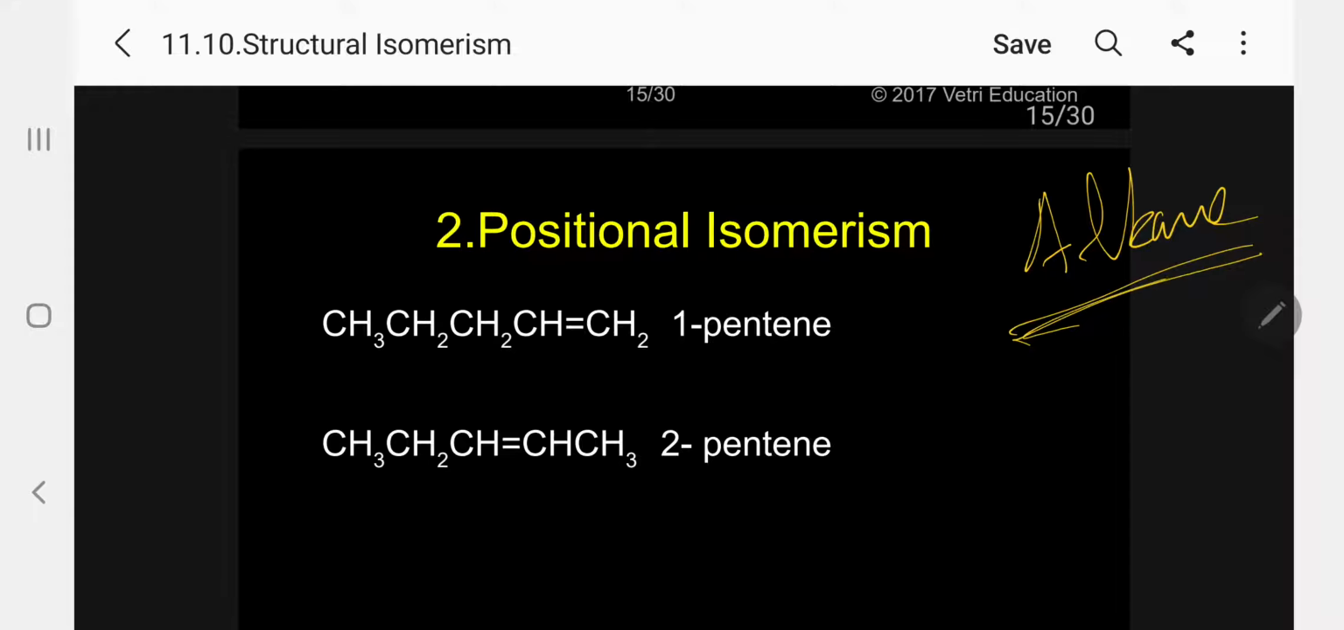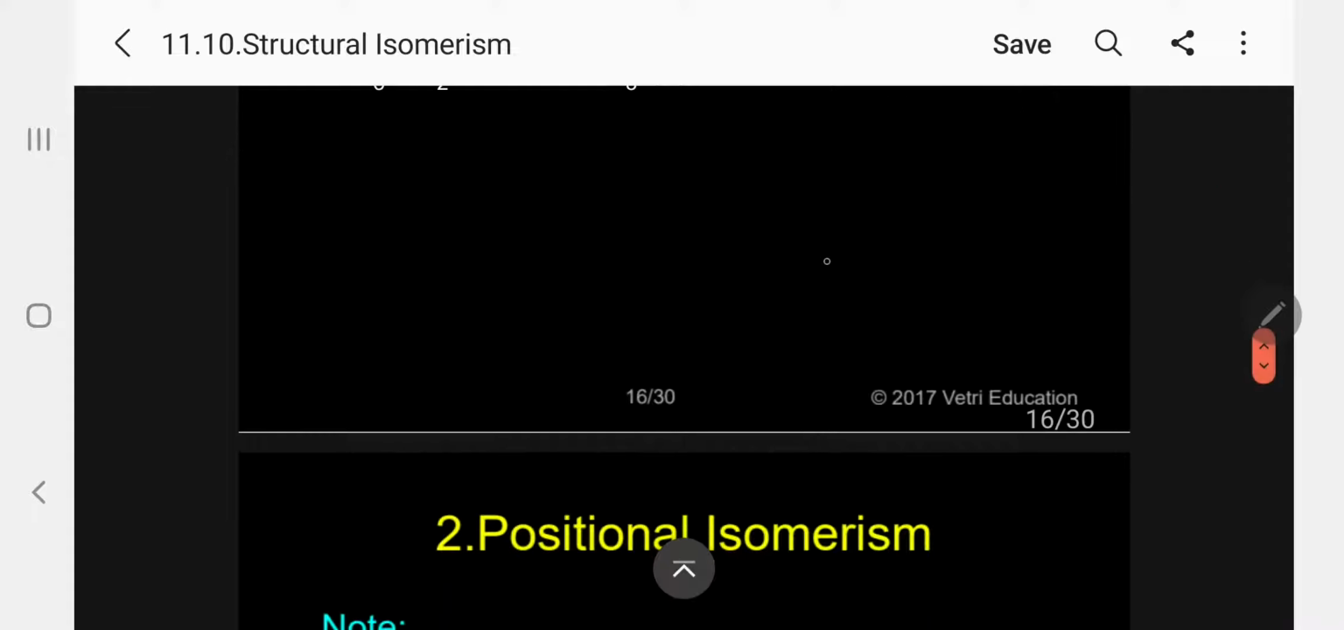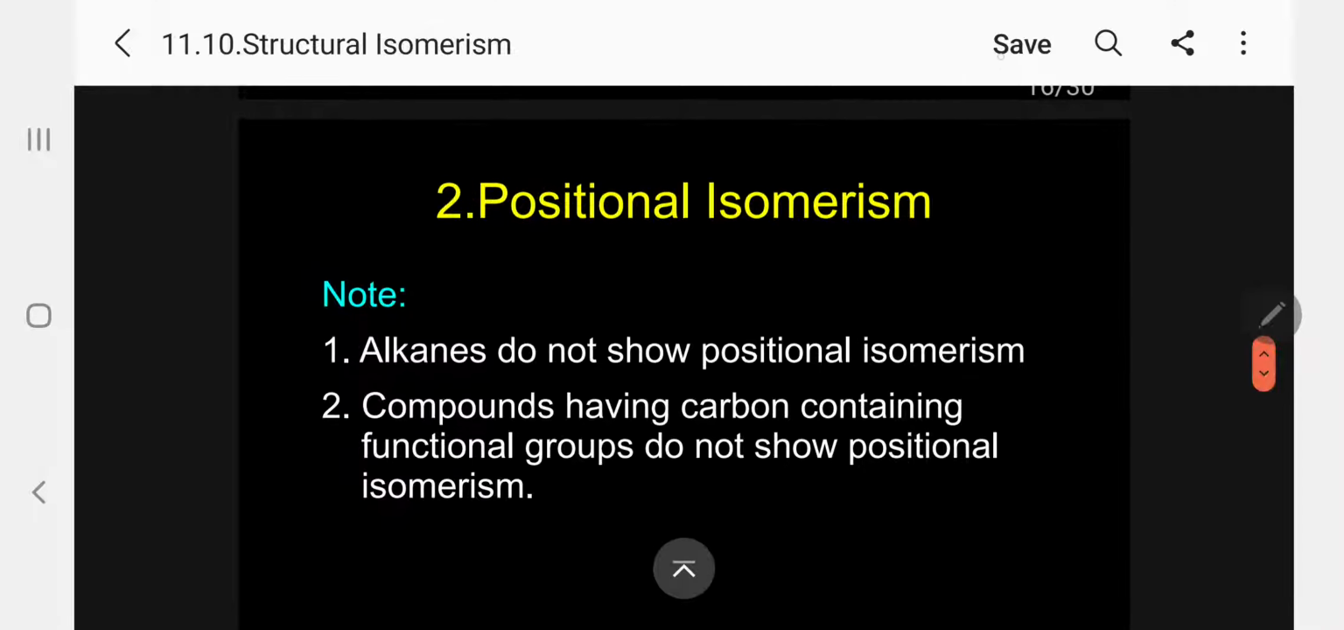There is no functional group, not even a double bond or triple bond. So in the case of 1-pentene and 2-pentene, they are examples of positional isomerism. In the case of alkene, it is the same way. Now I will give an example. This is the important point you have to memorize. Please follow. Chain isomerism is always possible in all types of organic compounds.